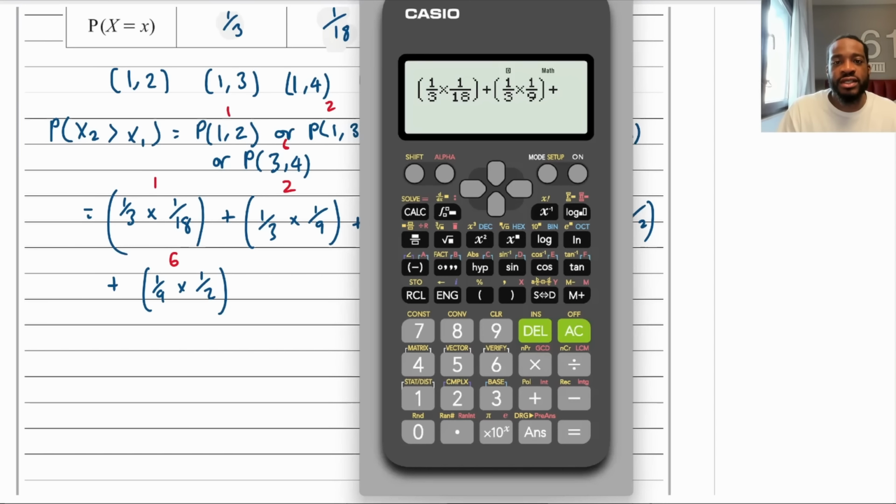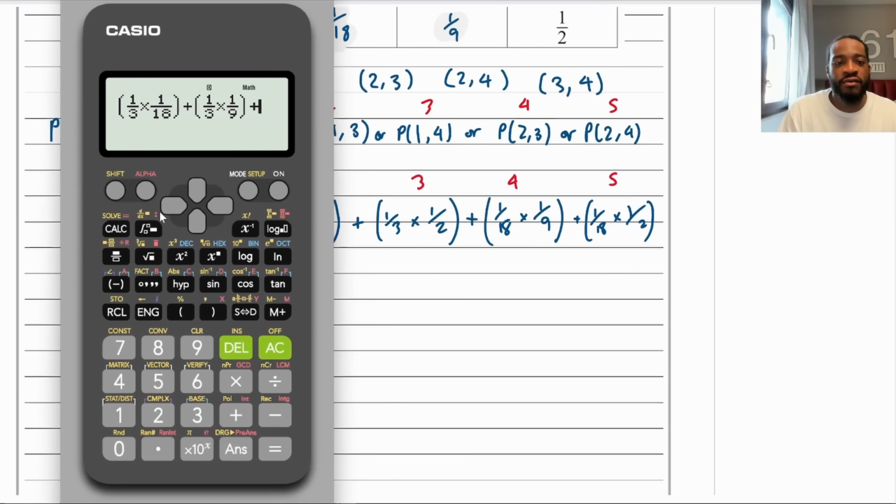Plus, what's the next one? 1/3 times a half. To be fair, I know these, but I'm just going to do it just so it's complete, so there's no mistakes, times a half. Like that. Plus 1 over 18 times 1 over 9. Close bracket. Plus 1 over 18 times a half.